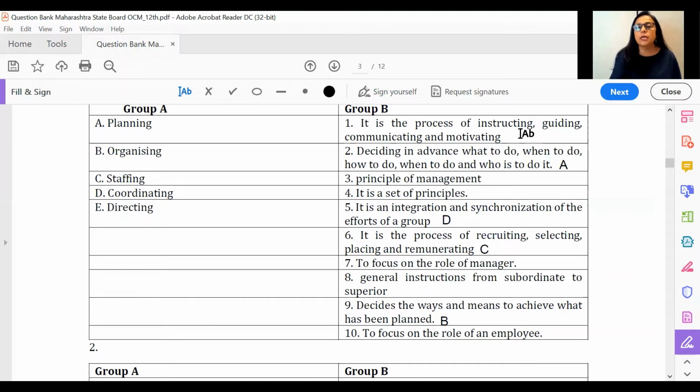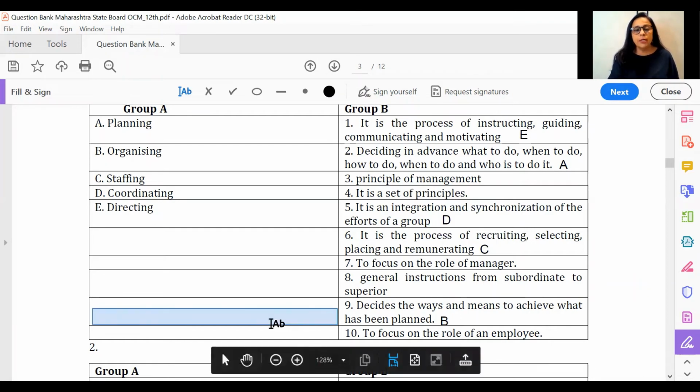Like I said, this answer has been covered in your entire chapter on the functions of management. In fact, it would have been really worthy had the match the pairs been given mixed up from all the chapters. That would really make a challenging way. So if you wish, you can always take a screenshot of this match the pair, and that might save you some trouble of going back to the video.